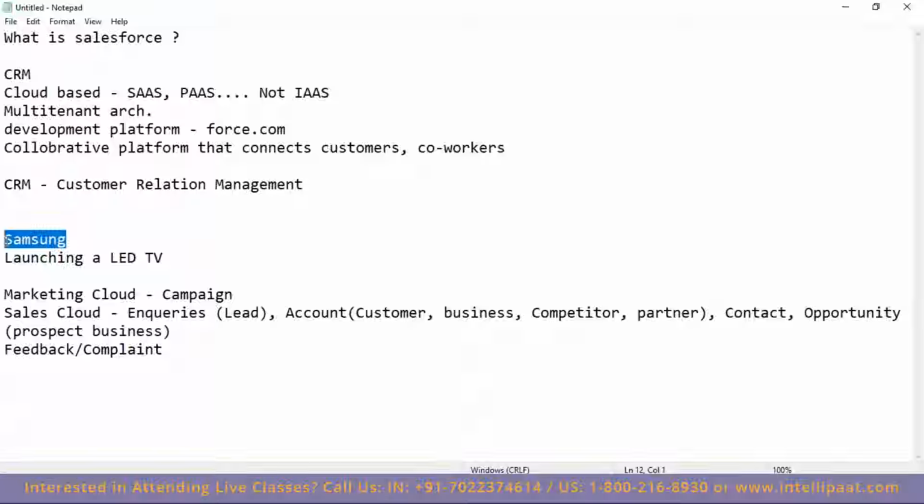Once the negotiation is over, the store will get the business or he'll not get the business. If he is agreeing on the 10% and I'm also okay, I'll give him the business. Or if he's saying that no, 10% is not possible, I can give you 7%, and I'm denying it, no, I'll not go for 7%, I need 10% discount, otherwise I'll not buy the product at all, that's where the store will drop it. So this is a process that technically we call the sales process. Starting with getting the quotation, then negotiation, then opportunity gets closed won or closed lost, either of that. So that process is opportunity.